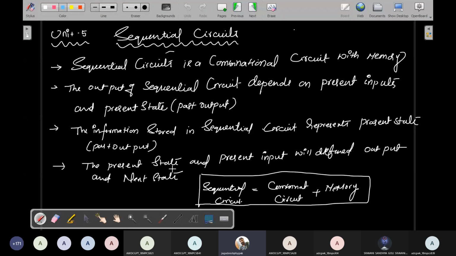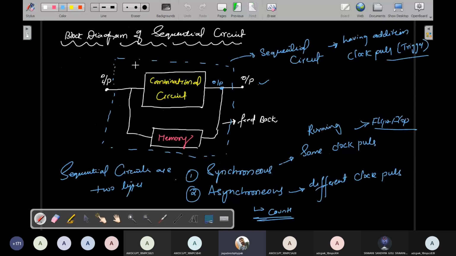The present state and present input. Present input means whatever input you give to the combinational circuit. And the present state means the combinational circuit gets some output, and that output is the past output. That past output represents the present state. So the past output and present input will decide the output of the sequential circuit. This is the concept of a sequential logic circuit.